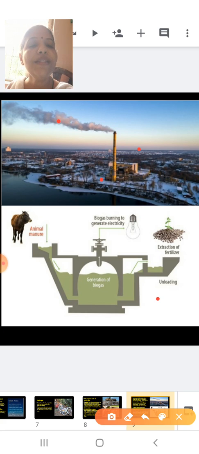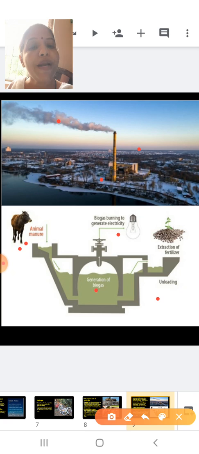Now here, students, this is the production of gobar gas. This is a gobar gas plant. Often in the villages we will see animal waste like cow dung and horse dung, which can be collected along with the domestic waste, mixed and put into a gobar gas plant where it will generate gobar gas, that is a biogas, that is methane. That gobar gas can be used to generate electricity, can be used for lighting the particular village. At the same time, it can be used in cooking.